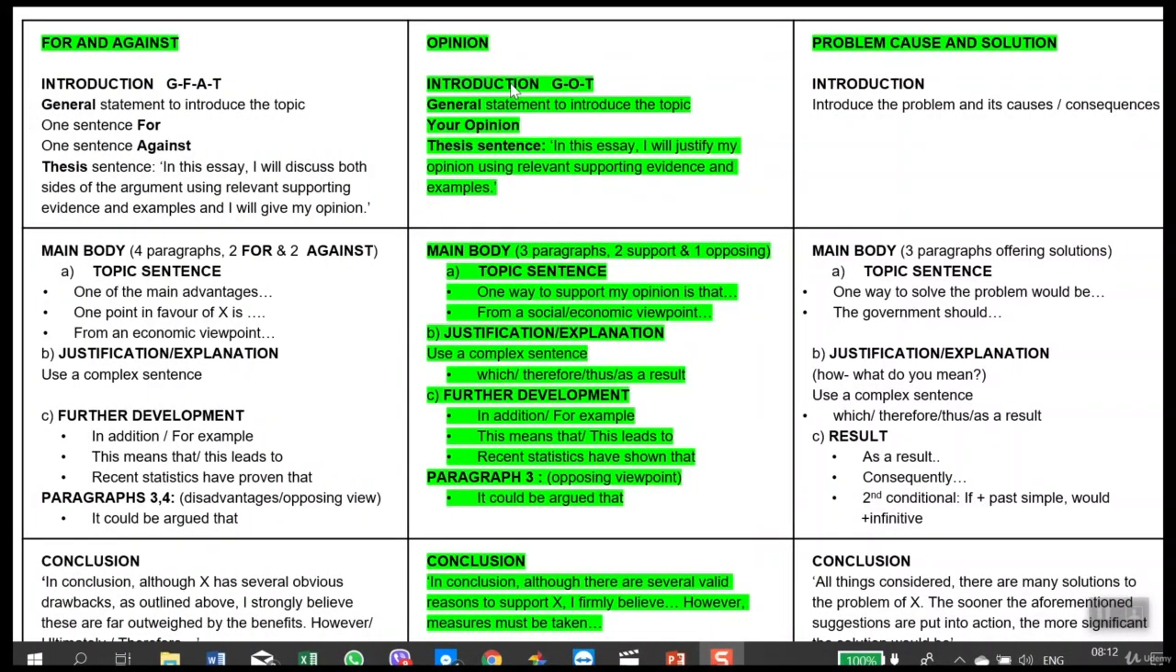As you can see from the opinion essay structure in the middle, we follow the 5-paragraph plan. It begins with an introduction, then there's a main body which has 3 paragraphs. 2 paragraphs support your opinion, in other words, the opinion you gave in the introduction, and 1 paragraph should give the opposing viewpoint. And then we finish with a conclusion, which should restate the same opinion you gave in the introduction, just in different words.